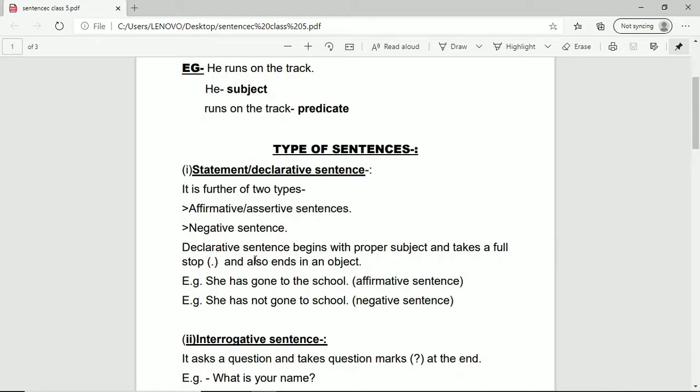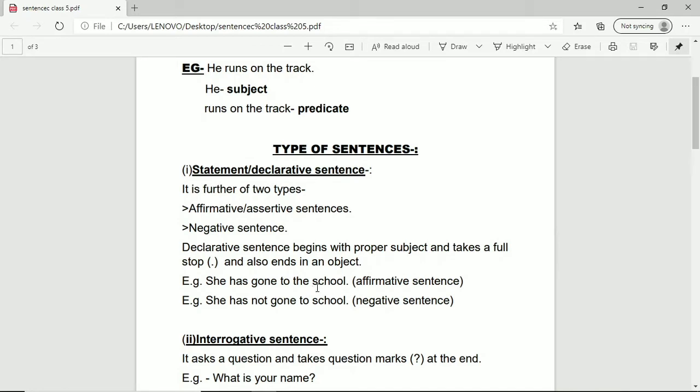Now, declarative sentence begins with a proper subject and takes a full stop. Students, here I have made a sign of full stop, right, in the bracket, and it also ends in a full stop. So students, how are you going to identify whether the given sentence is declarative? It's very simple. You just remember two things. First, it always begins with a proper subject and it always ends in full stop, and it also includes an object.